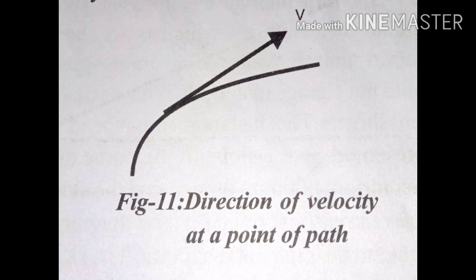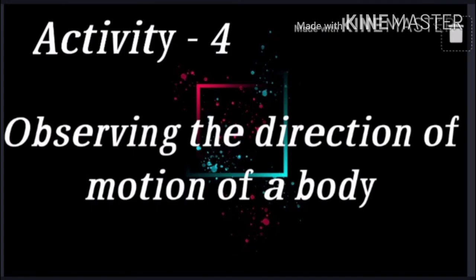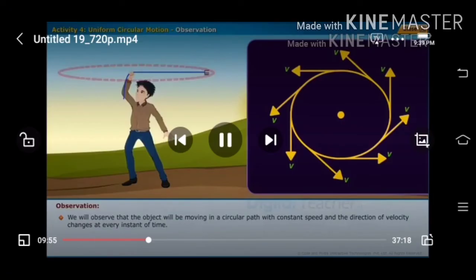The instantaneous speed at a given point is equal to the ratio between a sufficiently small distance over a part of the path which contains the reference point and the corresponding small time interval. So, let's perform an activity for observing the direction of motion of a body. Activity 4. Take an object which is tied to a string at one end. Try to rotate the string in a horizontal direction so that it makes a circle.